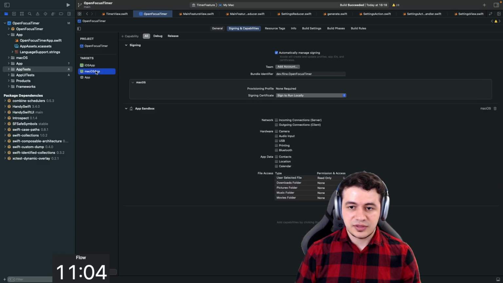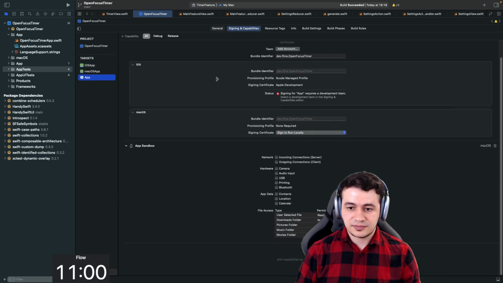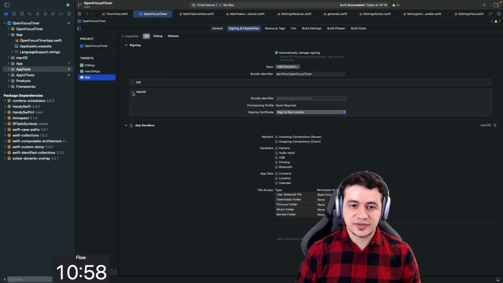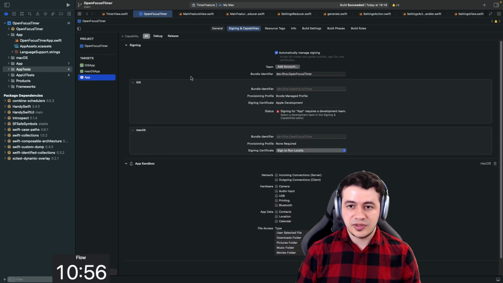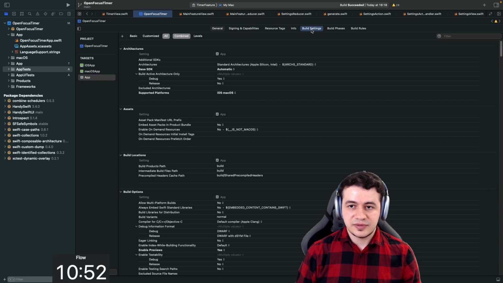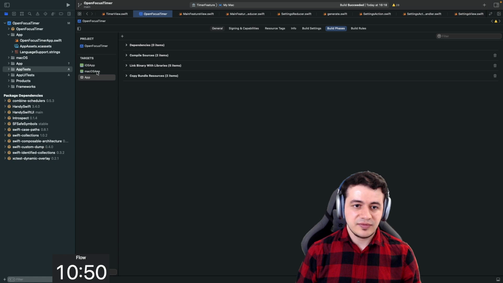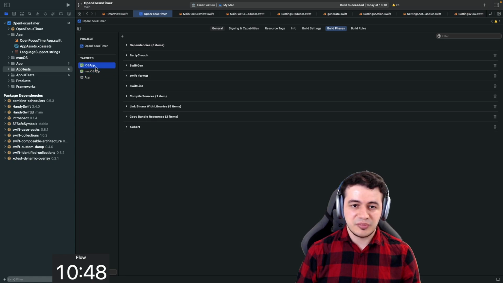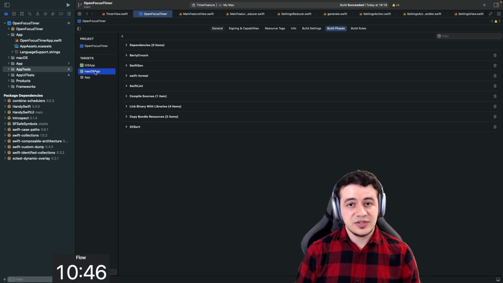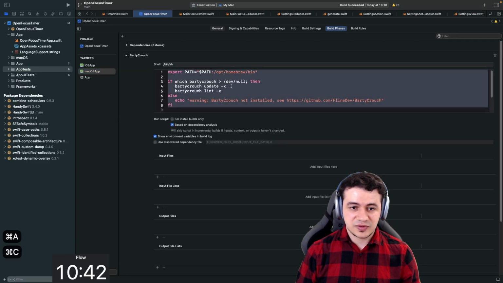Let's go to assigning capabilities. I don't think I have changed anything here. Yeah. It already shows iOS and macOS separately here. That's interesting. Then resource tags, info, build setting. Let's go to the build phases because we have set up, of course, all our build scripts. And the cool thing is now we can just set it up in one place and we don't have to have them twice. So let's copy them over.